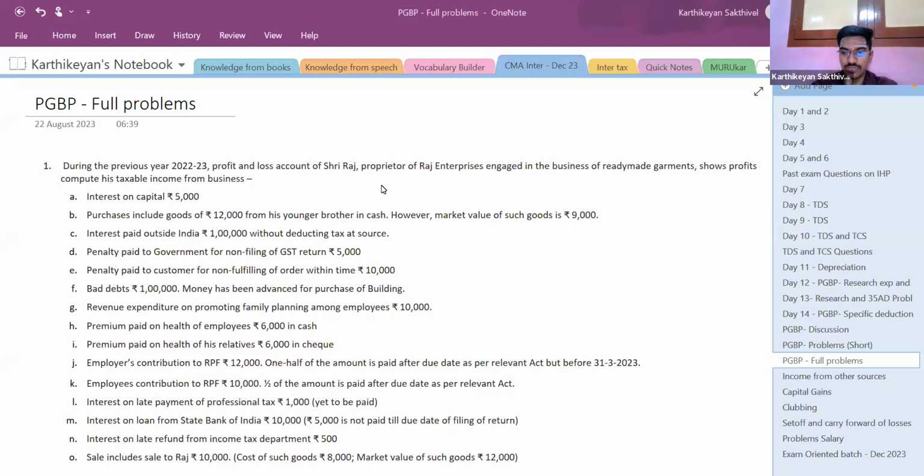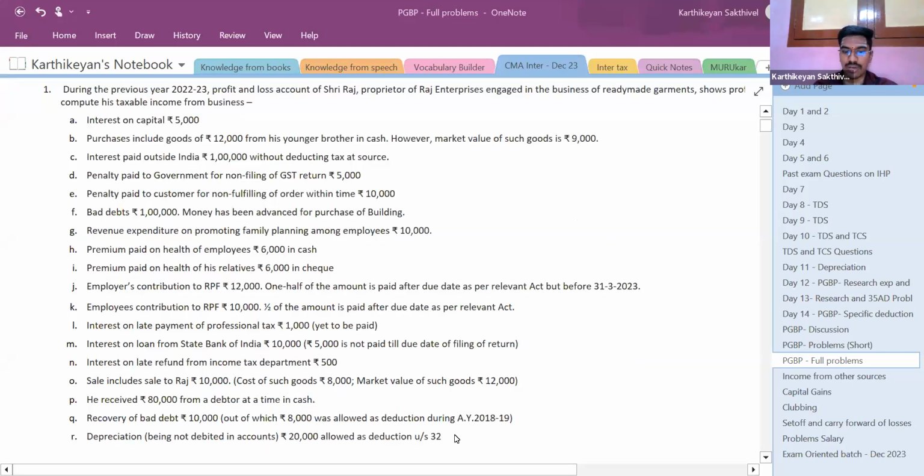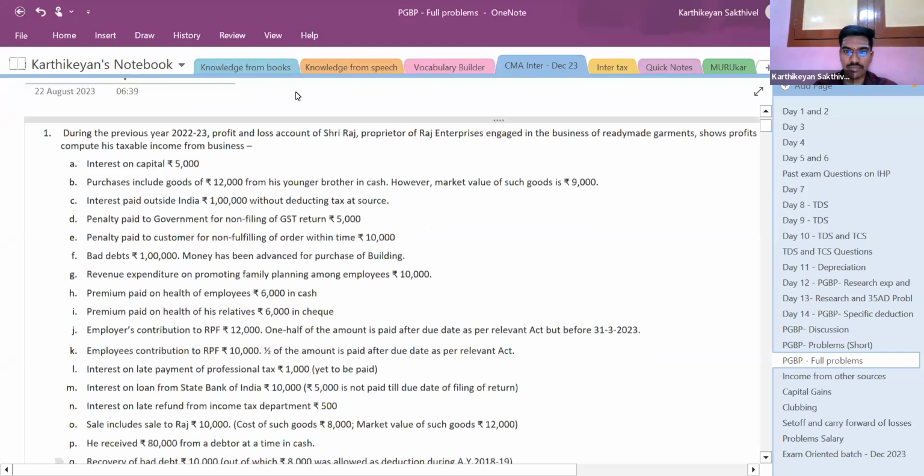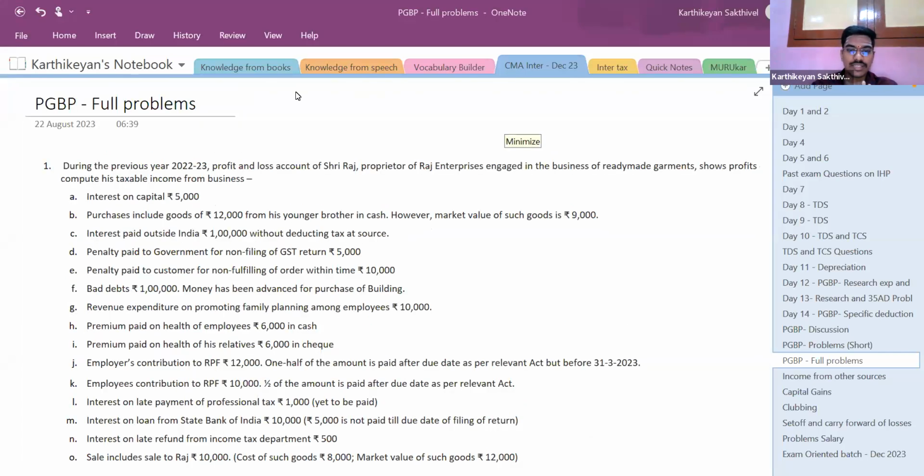So in this session, first we'll discuss the problems in the chapter of PGBP, and then we'll proceed with further topics as per our plan, which we discussed yesterday, right? First, I'll solve 2 or 3 problems for you, and then I'll give you problems to solve from your end, so that once you solve it, we can discuss and close it up, right?